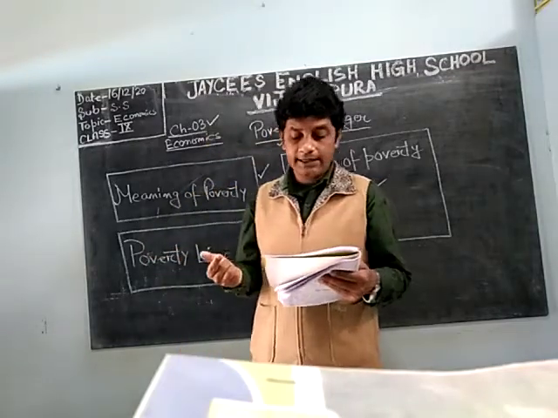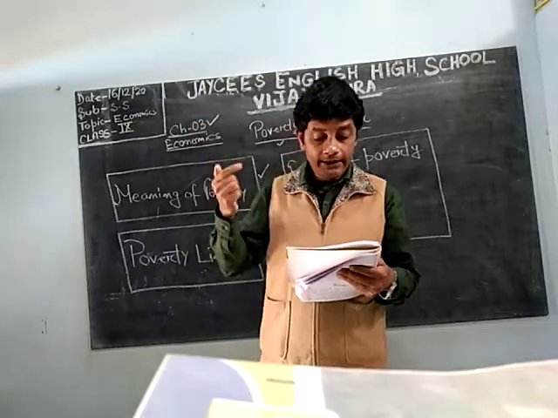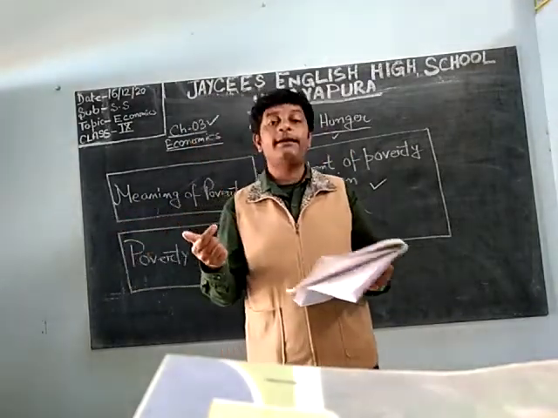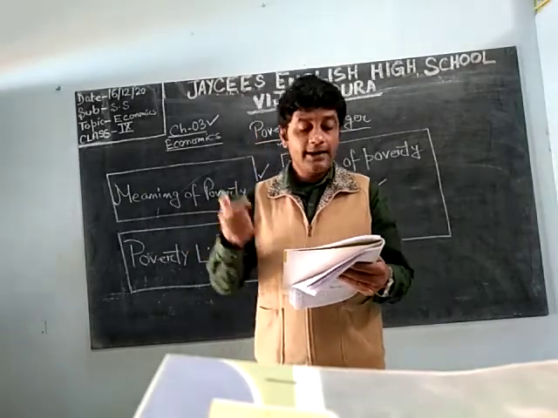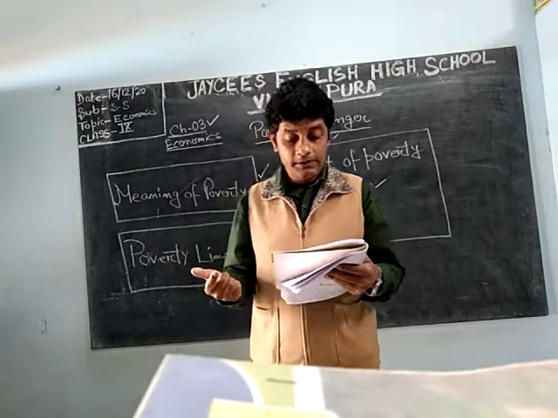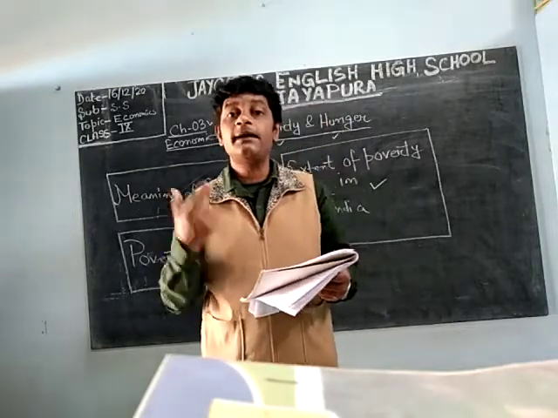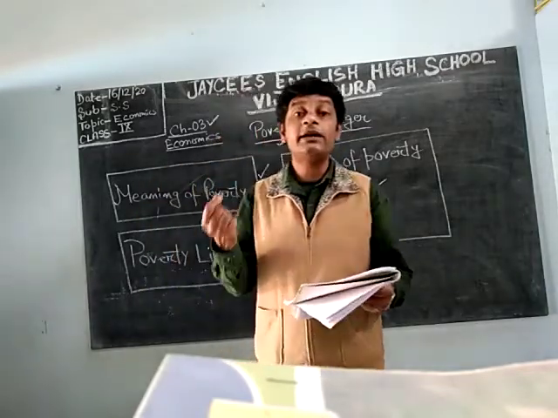The poverty ratio has declined, as per that figure, from about 46% in 1983. In 1983 it was 46%, and it has declined in 2009-10, because the last census was done in 2011. So in 2009-10, what was it? It was only 20%.